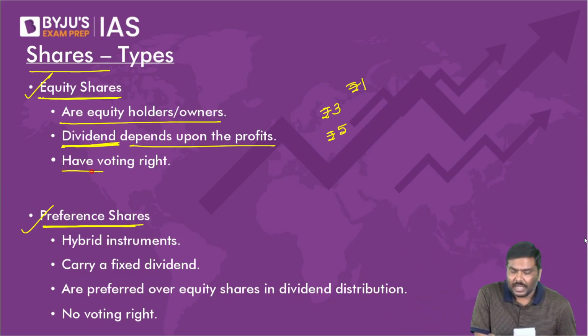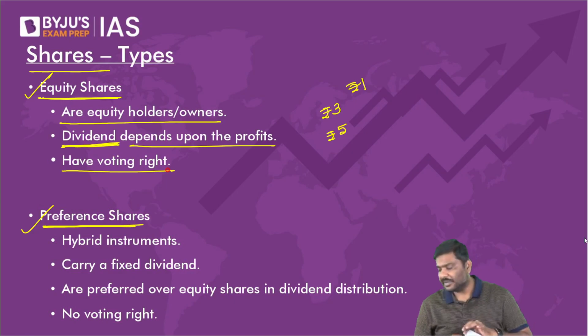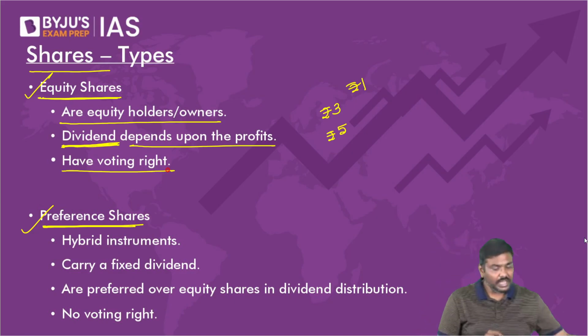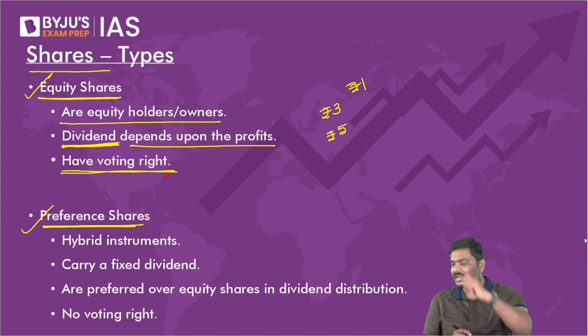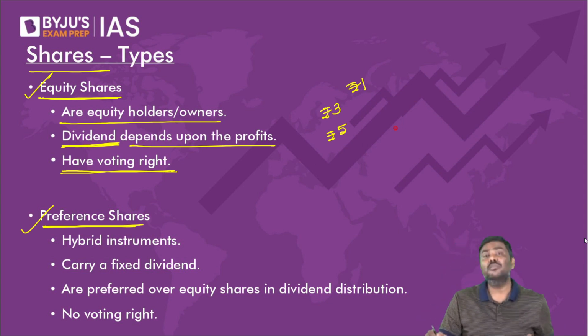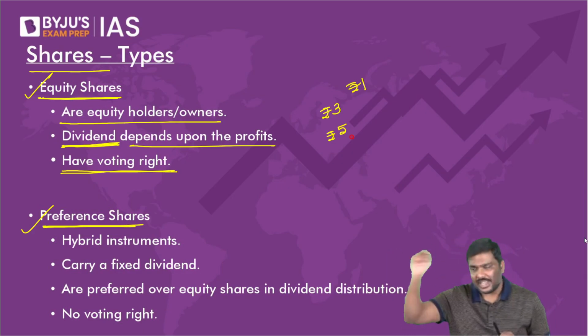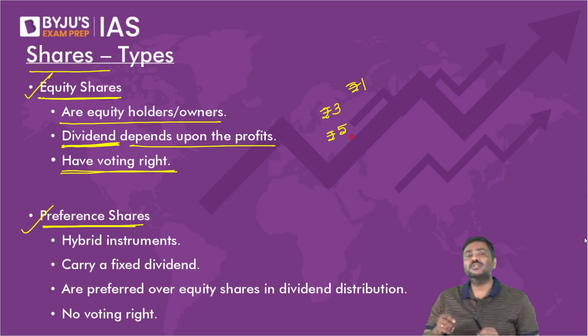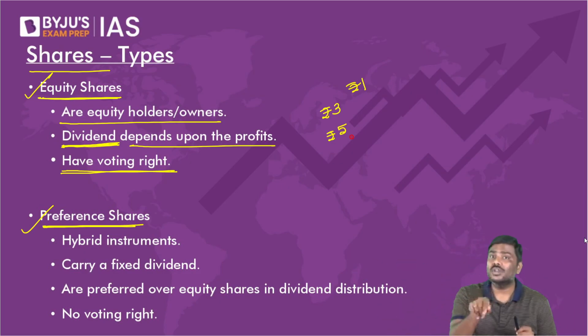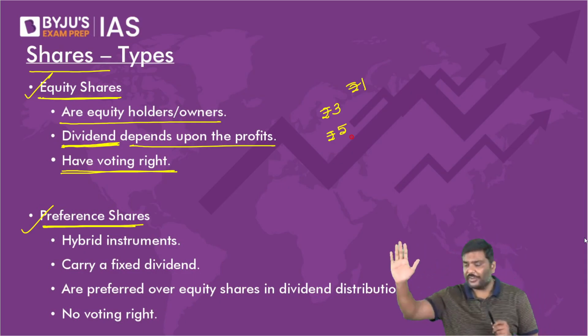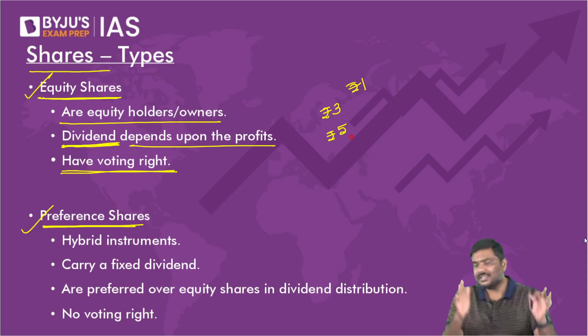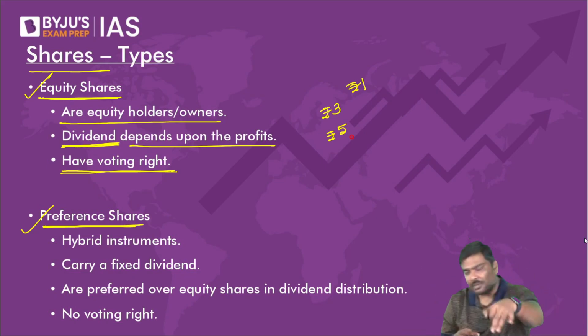But very important, equity shareholders will have a voting right. Remember this, right? The equity shareholders have voting right. Voting right means what? Imagine the company wants to acquire one more company. Imagine the company wants to change the payment for the CEO. Imagine the company wants to expand its operations. Don't you think they should take the approval of owners of the company? Please think of it. In making certain decisions, don't you think the company, before they take the decision, should take approvals of the owner?